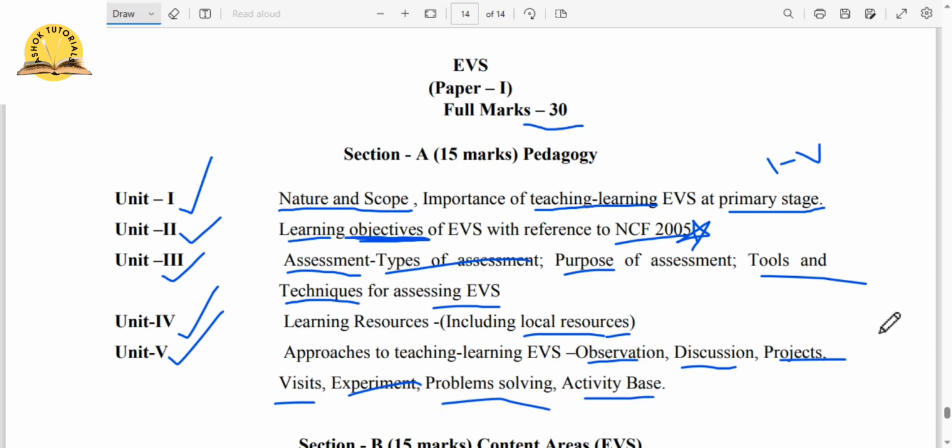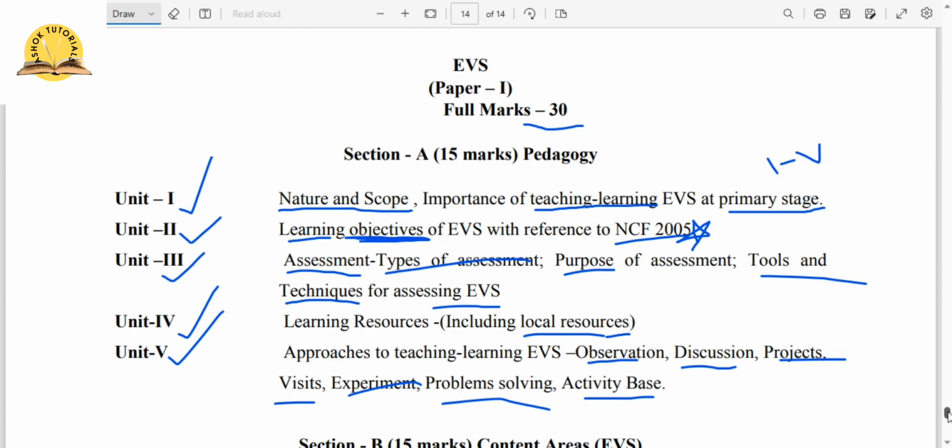So environmental science EVS is very very important, as I said, because we live in an environment, we ourselves live in an environment, so we are directly related with the environment. So whatever is happening around us, we are involved in it. So that's why this particular subject becomes very important for us to learn.